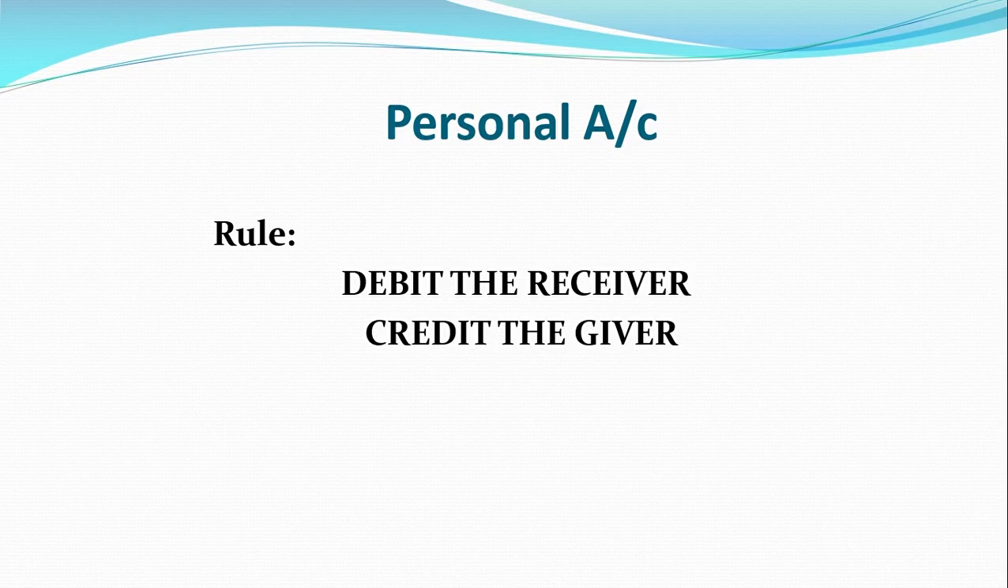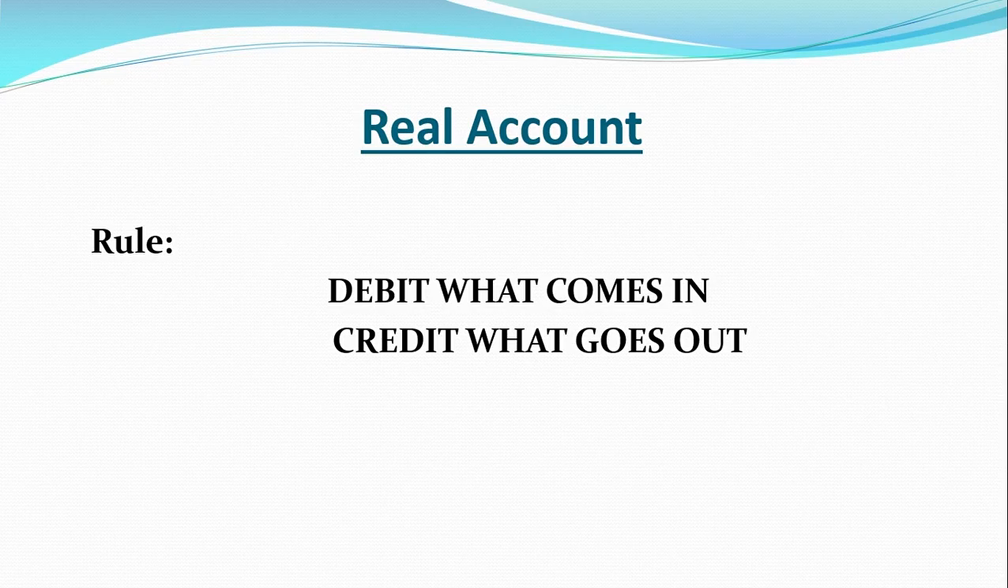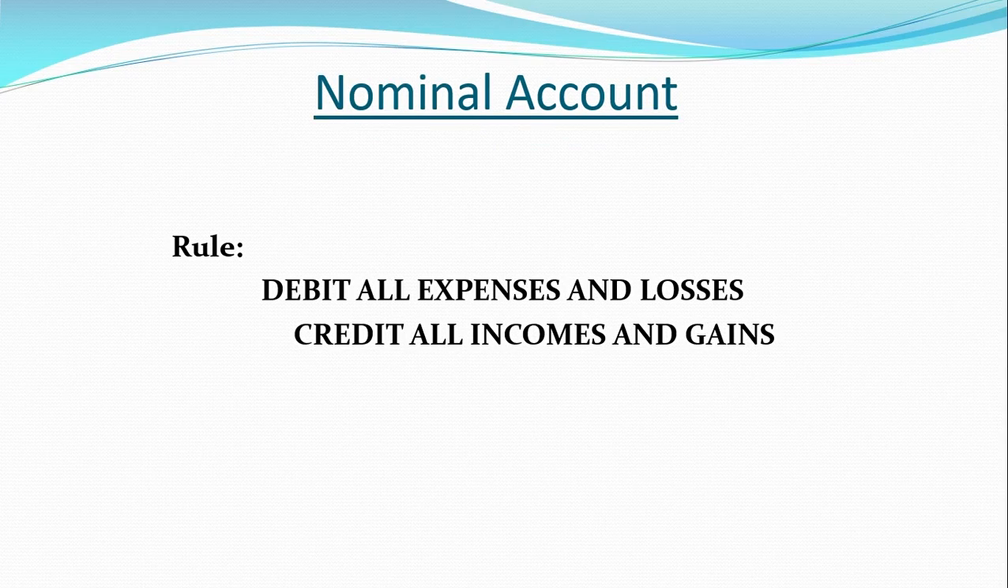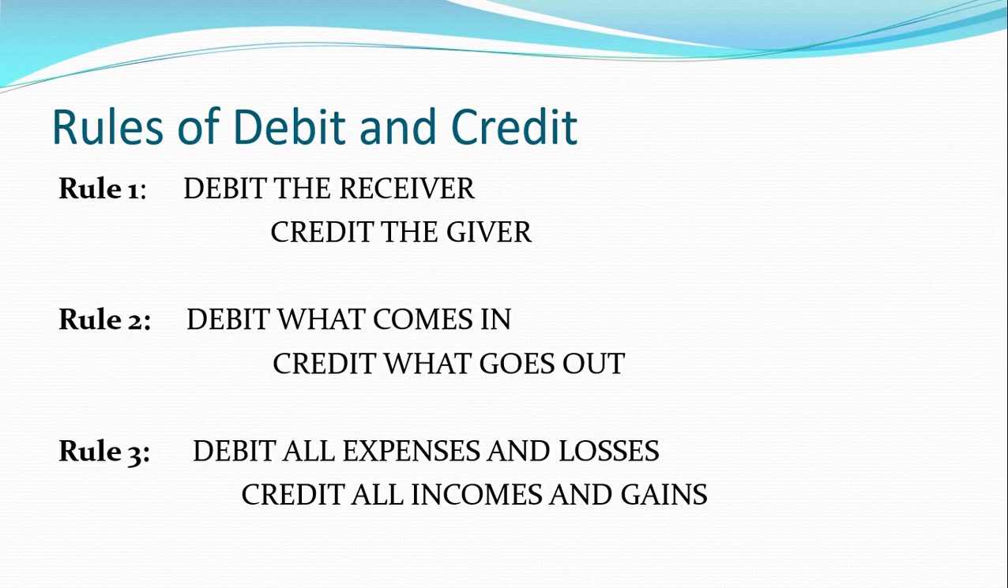Personal account deals with person, and therefore the rule for personal account is debit the receiver, credit the giver. The rule for real account is debit what comes in, credit what goes out. And in case of nominal account, the rule is debit all expenses and losses, credit all incomes and gains. So in a nutshell, we can see the rules of debit and credit on screen, which is debit the receiver, credit the giver, debit what comes in, credit what goes out, debit all expenses and losses, credit all incomes and gains.